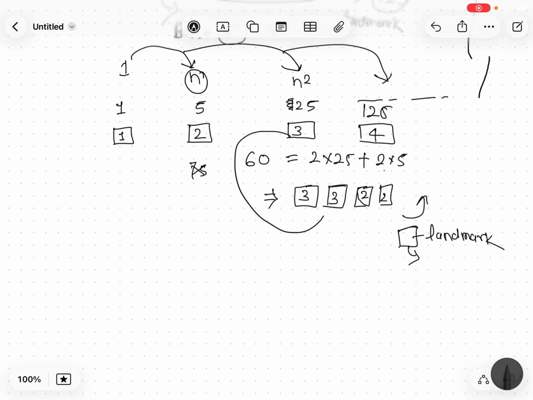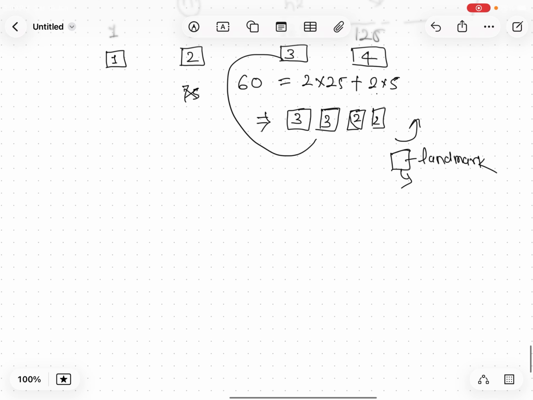So what is the solution? And that is the final development in the history of the number system. The solution is that you can associate the landmark number with the position of the number.